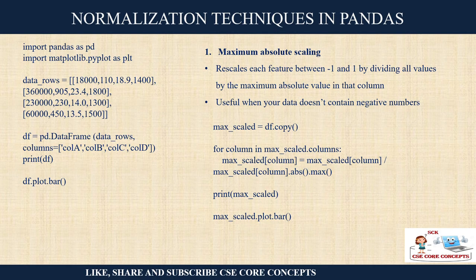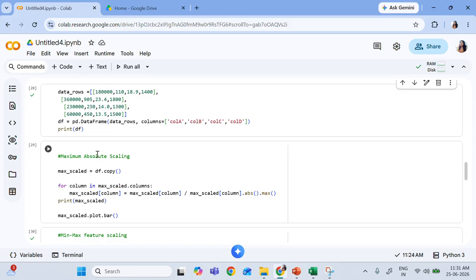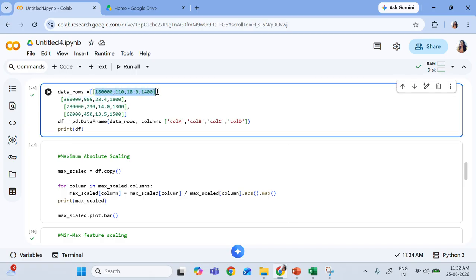Very interesting. Let us say for example, I have already inserted some data. You can see these are some scores or values, some in centimeters, some in meters. Now you can see this value is something like 1,80,000. Then 110, 18.9, 1400. You can see the difference.